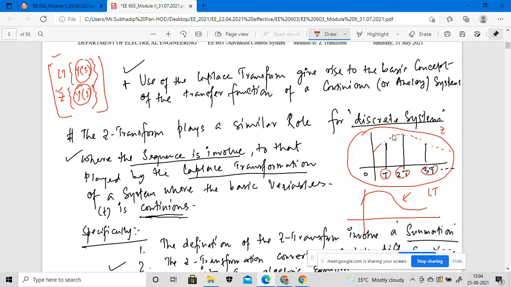Keep reminding yourself of these things, because before understanding them you cannot implement the application part of the Z transformation, which is a little bit complicated. Whenever we implement any transformation of this kind, whether the Laplace transformation or the Z transformation, keep in mind that whatever variable you are using in a particular system is unchanged during the Laplace transformation as well as the Z transformation. Is it clear?